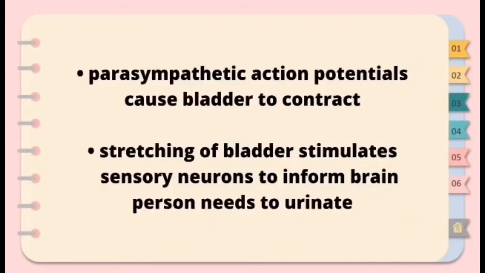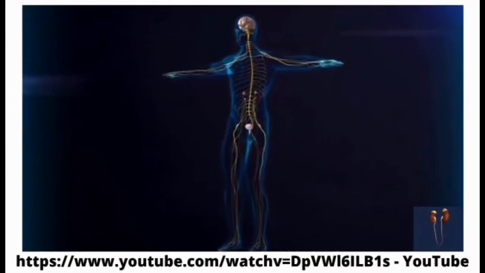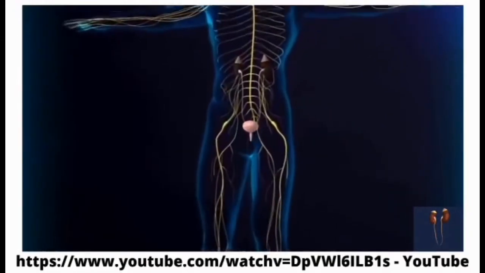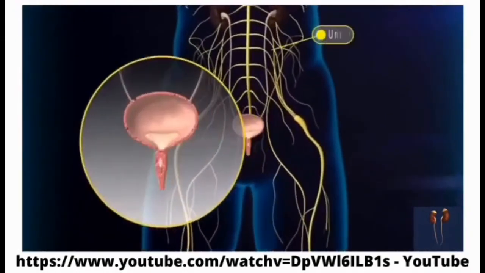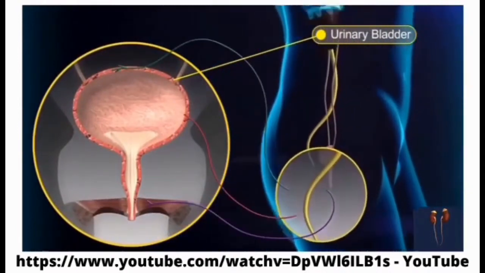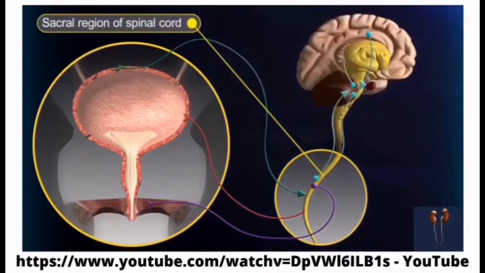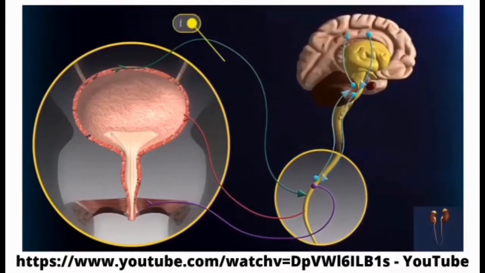Parasympathetic action potentials cause the bladder to contract. Stretching of the bladder stimulates sensory neurons to inform the brain that the person needs to urinate. The micturition reflex involves impulses traveling from the urinary bladder to the sacral region of the spinal cord, and from the sacral region of the spinal cord back to the bladder. It is coordinated by neurons in the spinal cord and can be influenced by signals from the brain.